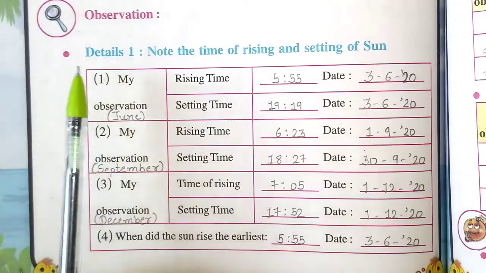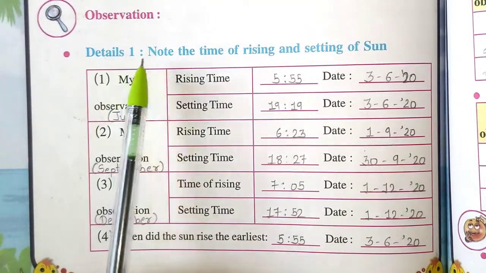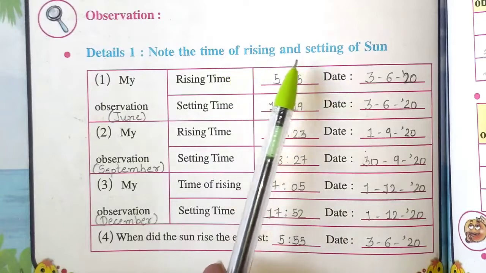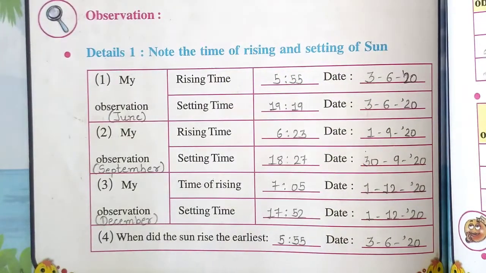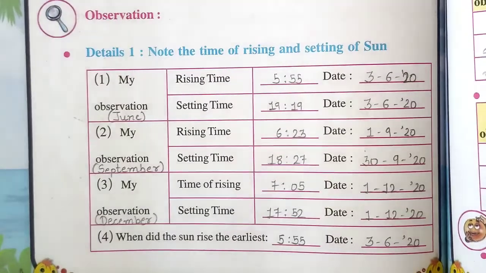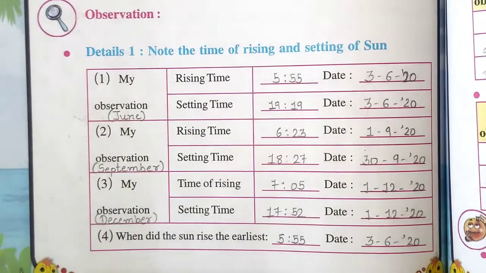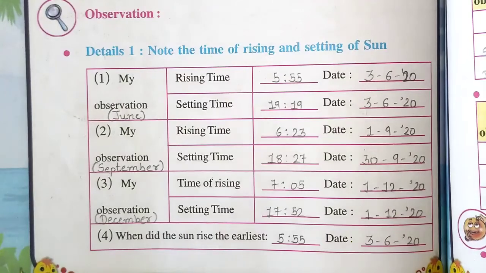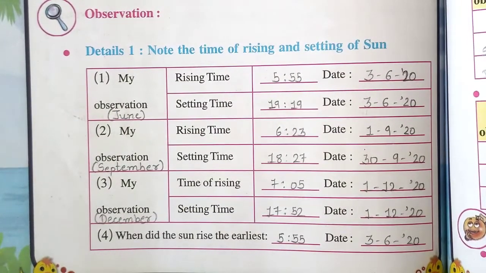Observation. Details 1. Note the time of rising and setting of the sun. Children, here we have to write the observation of 3 months, June, September and December. We have to write the rising time and setting time with the date.